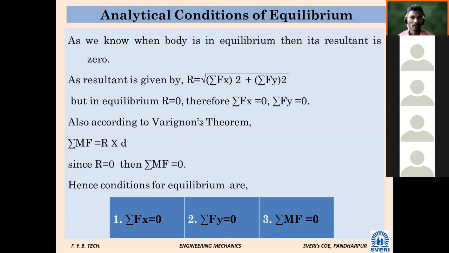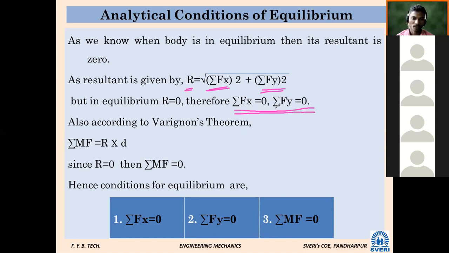Unless the summation Fx and summation Fy both become 0, this R will not become 0. That's why the first two conditions for equilibrium are summation Fx is equal to 0 and summation Fy is equal to 0.